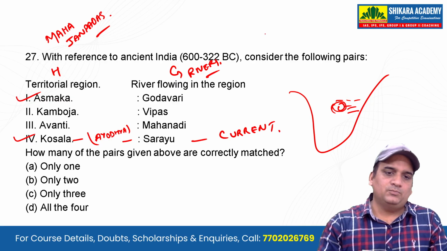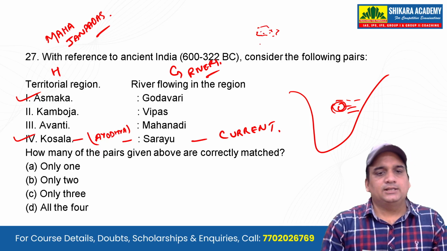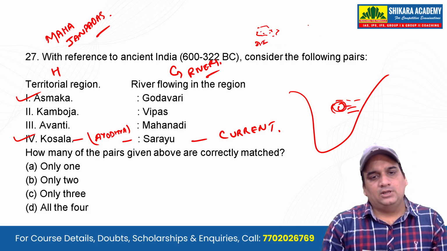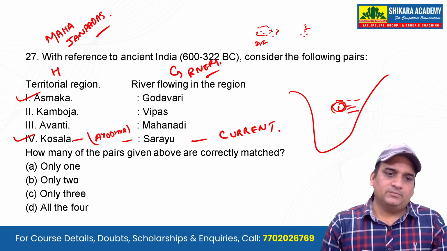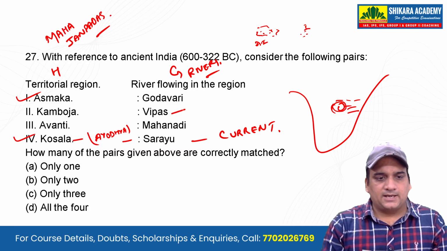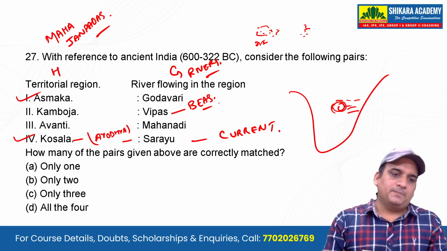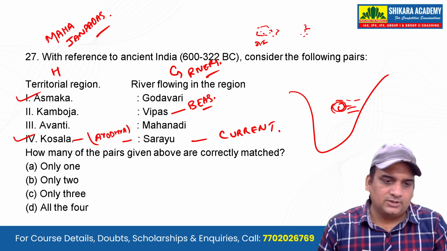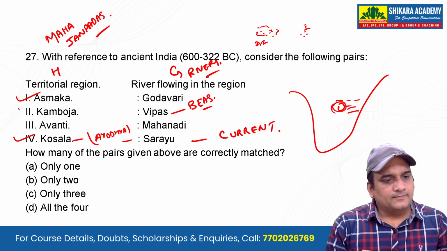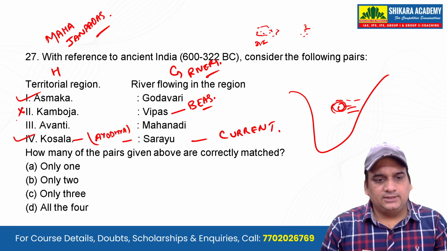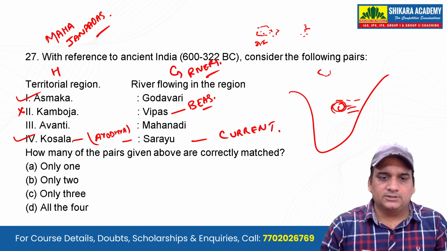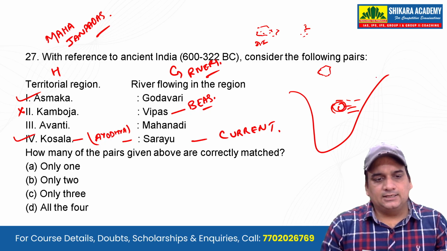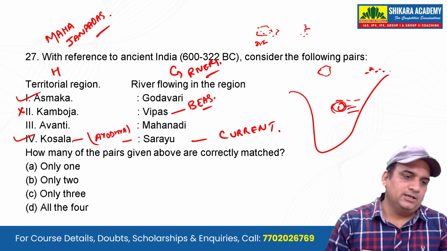Cambodia and Bipas. Cambodia is somewhere here where you have present day Afghanistan and so. And Bias is the river included in the Indus Water Treaty, if you remember. So sir, you are saying Bipas as Bias. Well, guys, Bipas was the older name of Bias. So Cambodia is where? It's in Afghanistan. Bipas is where? It's part of the Indus Water Treaty, somewhere India, Pakistan. So this is wrong. Avanti and Mahanadi: Avanti is in Madhya Pradesh, and Mahanadi is on the Odisha side. So again this is wrong.